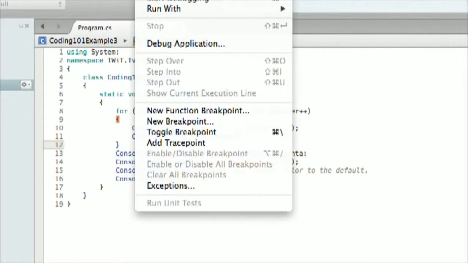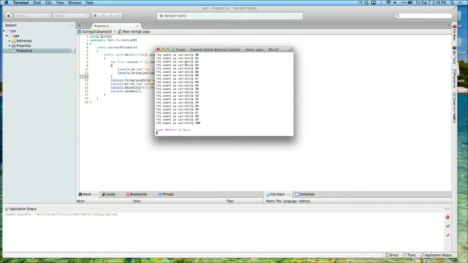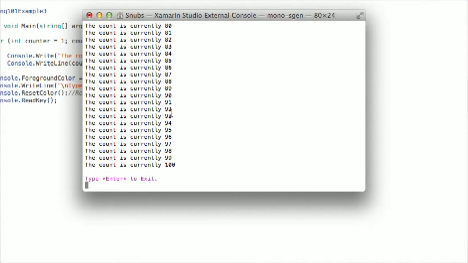And then I'm going to go up here. I'm just going to start debugging. And if there are no bugs, then it'll say completed successfully. It'll pull up my new prompter and it says the count is currently, and it starts all the way up at 1 at the top and it goes down, or it adds 1 every time up to 100 right here.